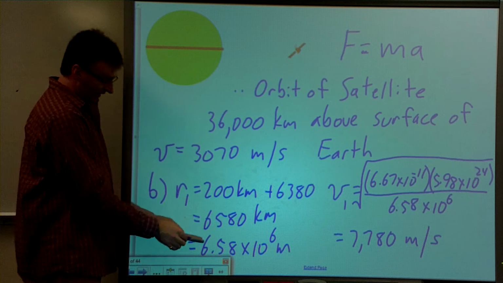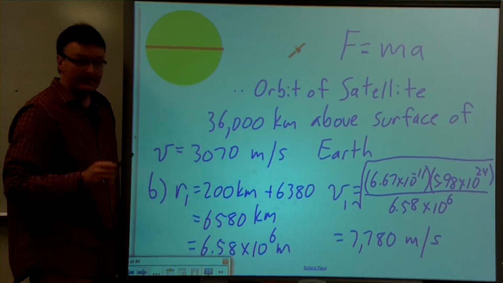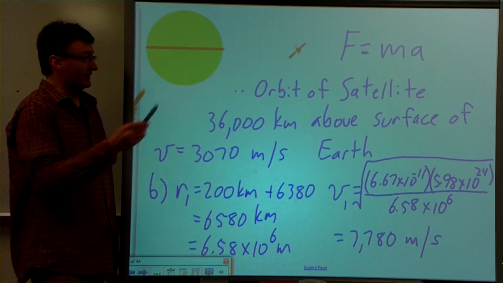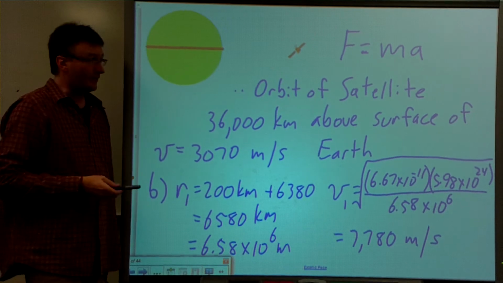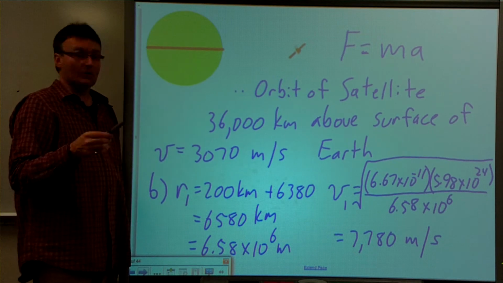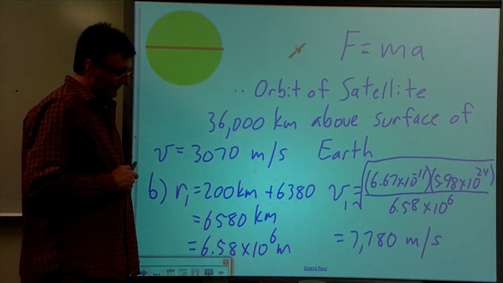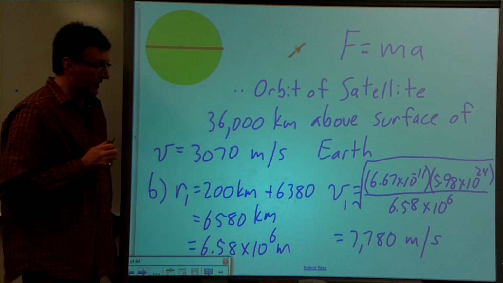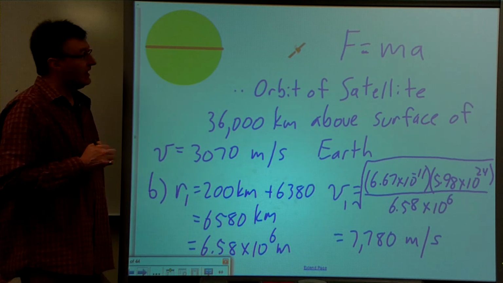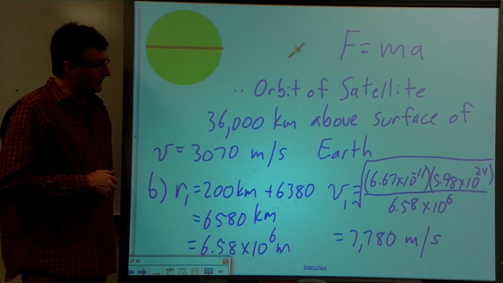Now, a satellite that is only 200 kilometers above the surface of the Earth will have to move a lot faster because the force of gravity is much greater, hence the centripetal force will be much greater, so therefore its speed will have to be higher, and at 200 kilometers above the surface of the Earth, a satellite will have to move at 7,780 meters per second.